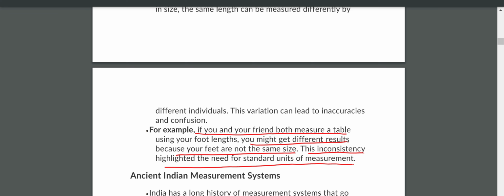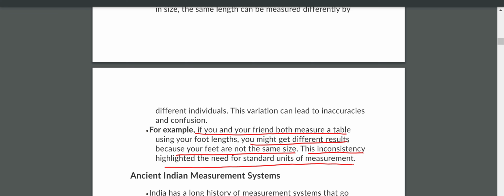So in ancient times, we used to measure length by using body parts like hand span, arm, and one more. What is that? Foot. By using your feet or strides. Previously, farmers used their feet to measure the length of the field. Now, the ancient Indian measurement system.